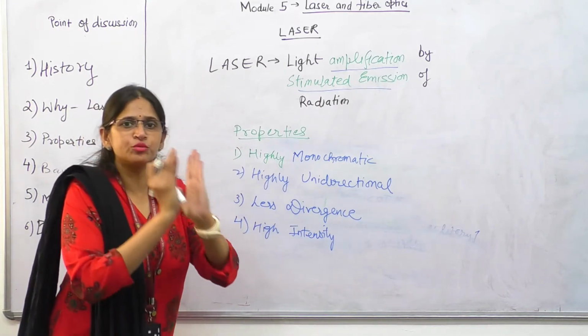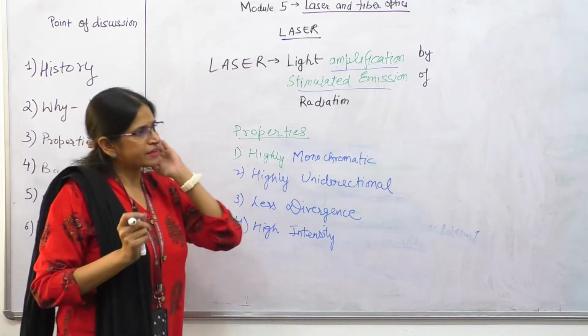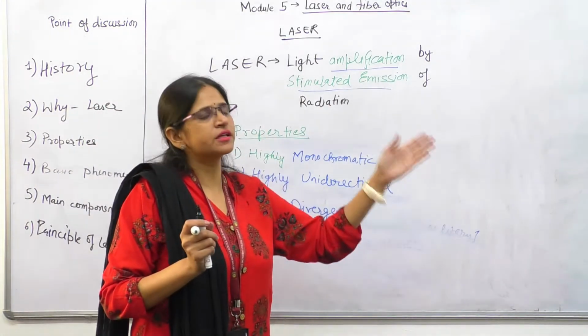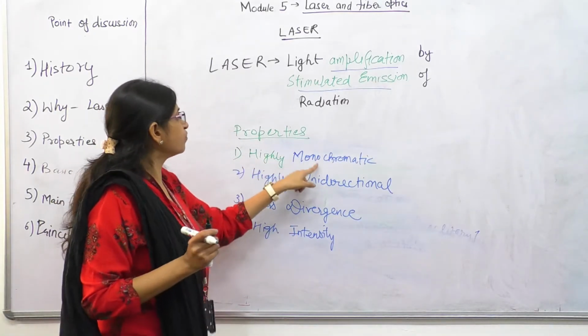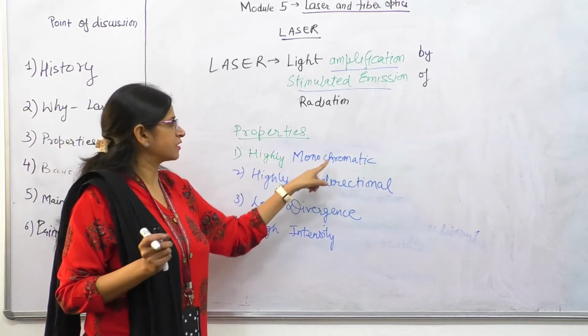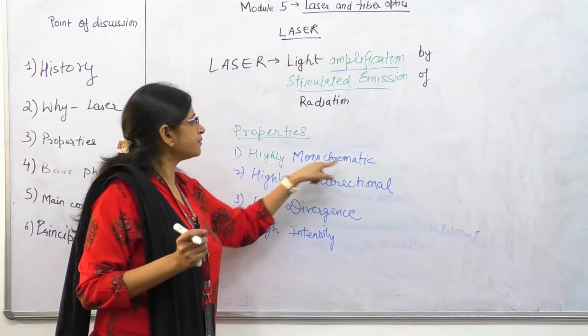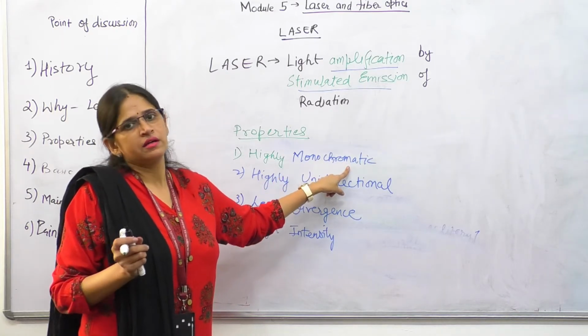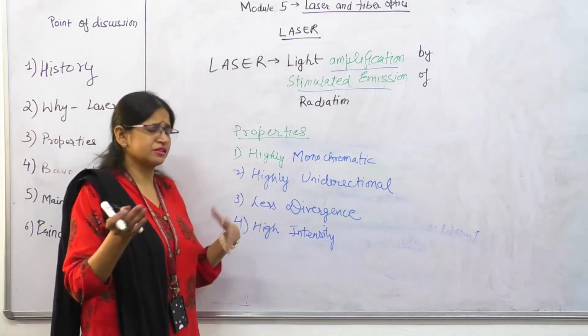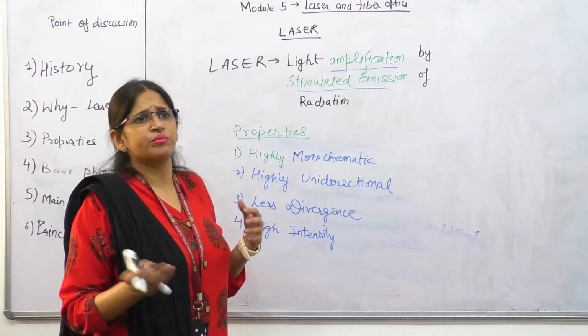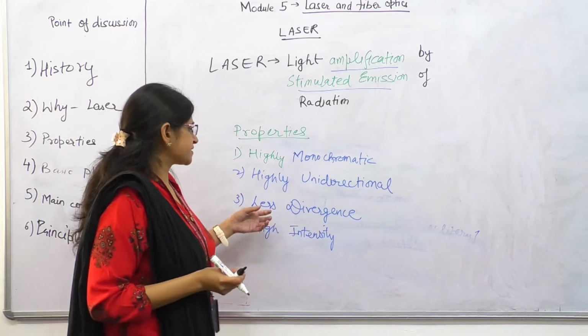It is highly unidirectional. Unidirectional means the laser output is pointing in one direction. Uni means one. Highly monochromatic. Mono means single. Chrome stands for color. So highly monochromatic means single color. We know the lasers are of single color. You have seen the laser, I think in our musical fountain also nowadays there are laser shows.